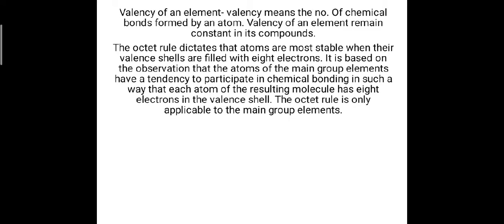So the valency of an atom is determined by the electronic configuration of the outermost shell, and therefore the outermost shell is called the valence shell. Why? Because it contains the valence electrons. The electrons in the outermost shell are known as valence electrons, which determine the valency of an atom.